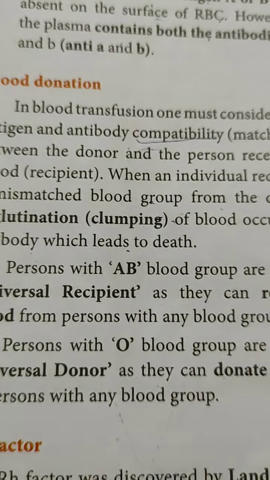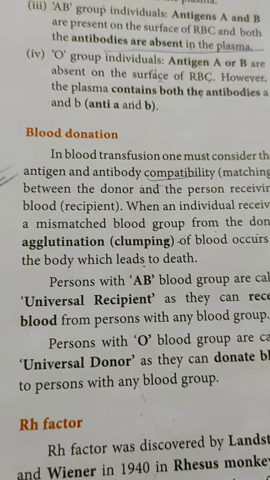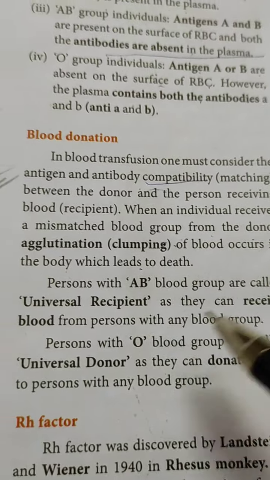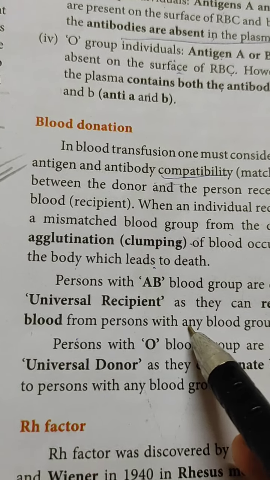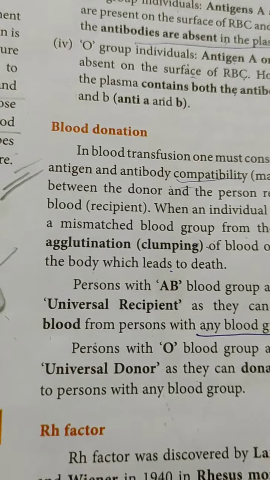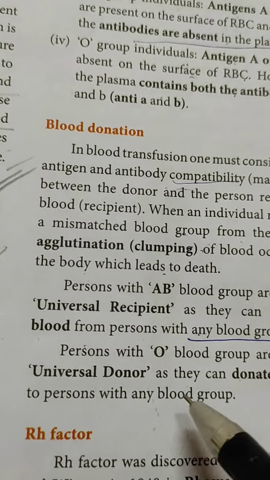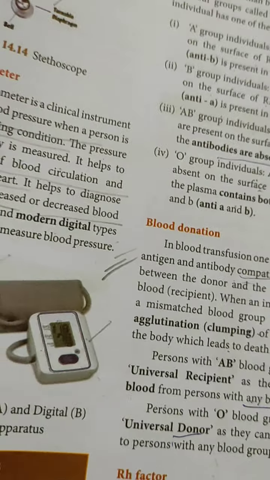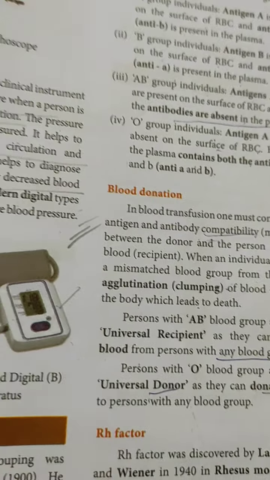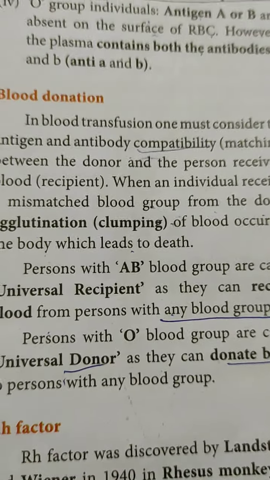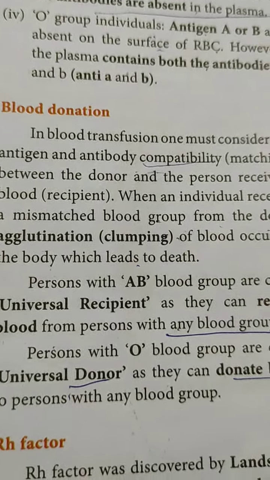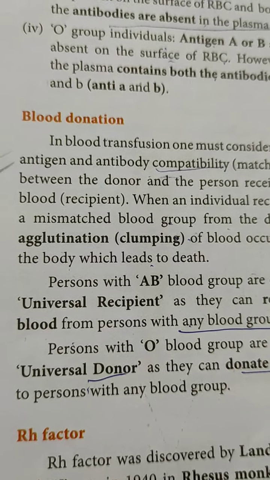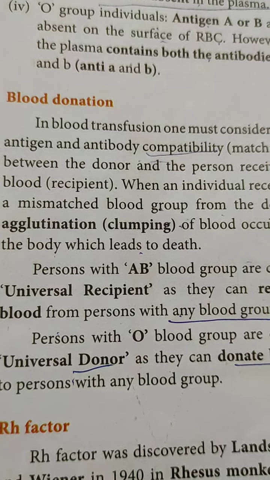Now next, persons with AB blood group are considered the universal recipient. That means they can receive blood from persons with any blood group. That's why they are called recipients. O group of blood is considered the universal donor because they can donate blood to any group of blood. Reason, can anybody say? Because in this blood there are no antigens. In the O group of blood there are no antigens. In the AB group of blood, the antibodies are absent, so it can take blood from any group. It cannot give; it can only take.